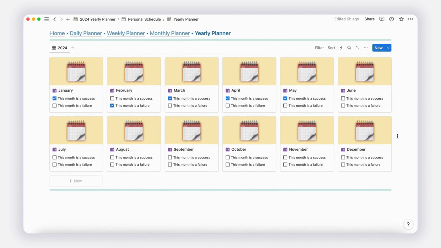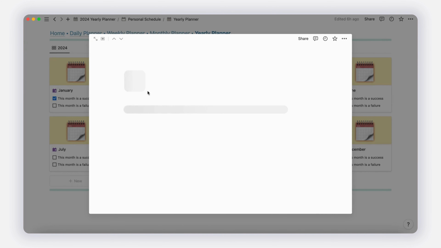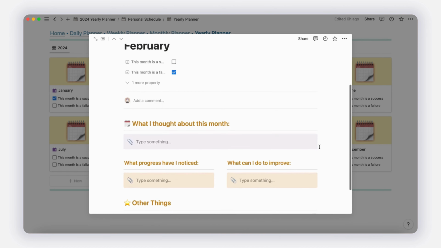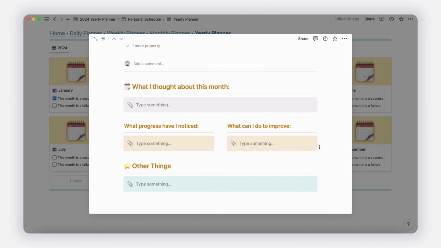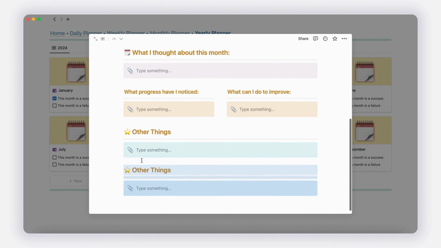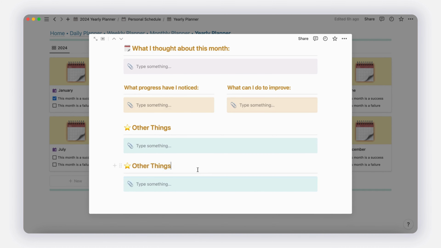Here, you can review each month to assess whether you achieved your objectives or faced challenges. Click on a specific month, and you'll discover a dedicated space to document your feelings about the month, facilitating self-improvement. Having feedback is crucial for identifying areas of improvement and doing better in the future. This space allows you to reflect on your experiences and gain valuable insights for your ongoing personal and professional development.